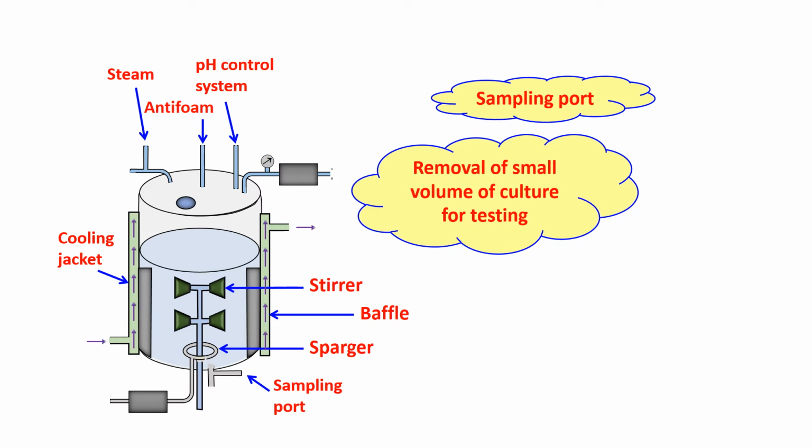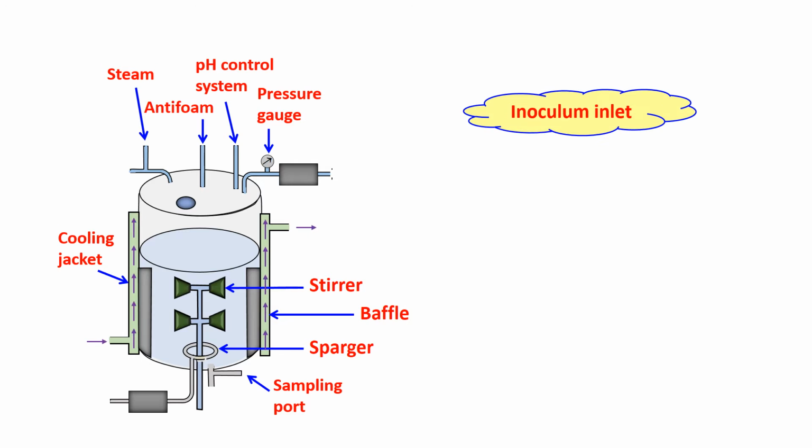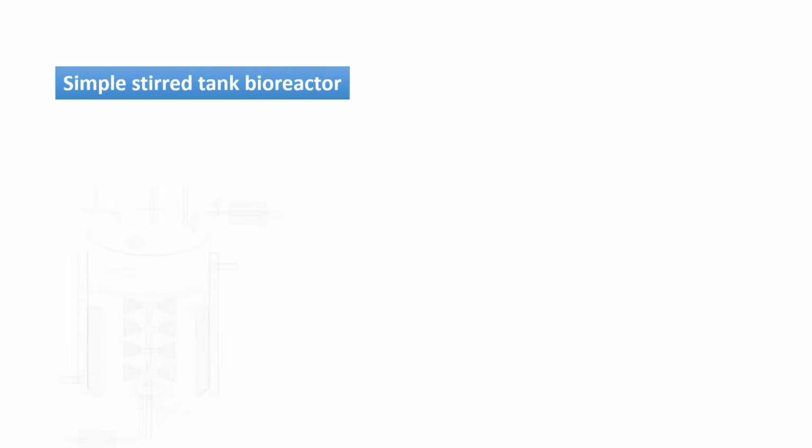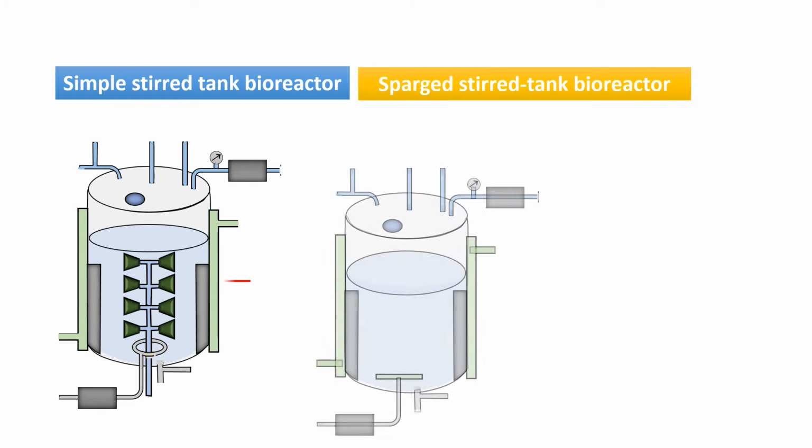etc. The sampling port allows the removal of a small volume of culture for testing purposes. It regulates the pressure gauge, inoculum inlet. So these are the basic parts of this. After the parts of the bioreactor, here we have comparative diagrams of the simple stirred tank bioreactor and the sparged stirred type bioreactor.